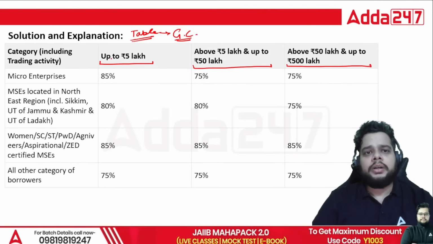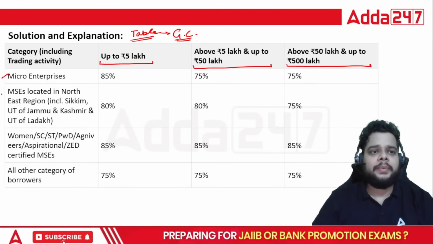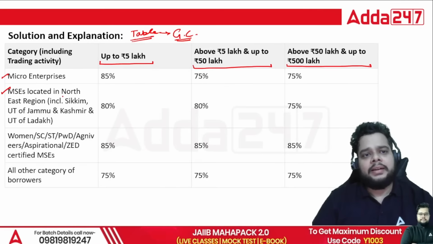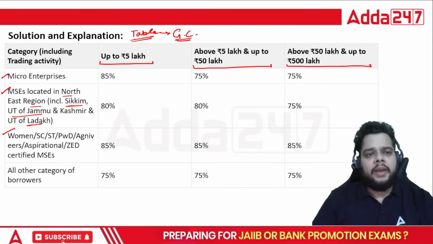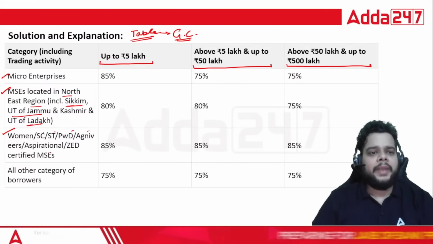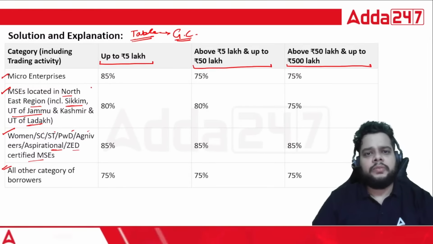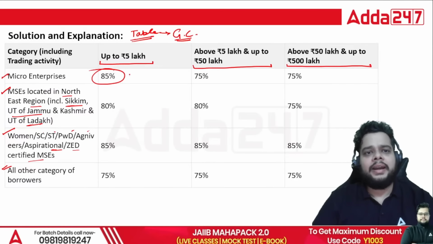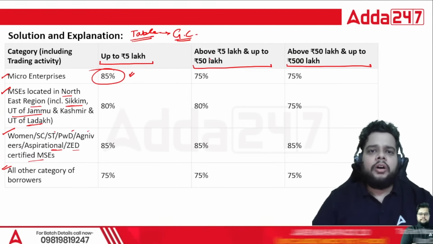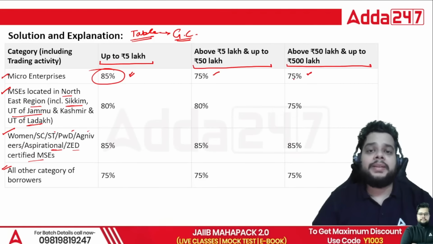Then the categories to which the loan is disbursed: micro enterprises, MSEs located in NER, the northeastern region, including Sikkim, UT of J&K and UT of Ladakh. Then we have women, SC, ST, PWD, Agniveer, aspirational district or ZED certified MSEs. Along with that, all other categories of borrowers. What you have to remember is that for micro enterprises with a loan up to 5 lakh, the guarantee coverage is 85%. For 5 lakh to 50 lakh, it is 75%. For 50 lakh to 500 lakh, that is 5 crore, it is also 75%.